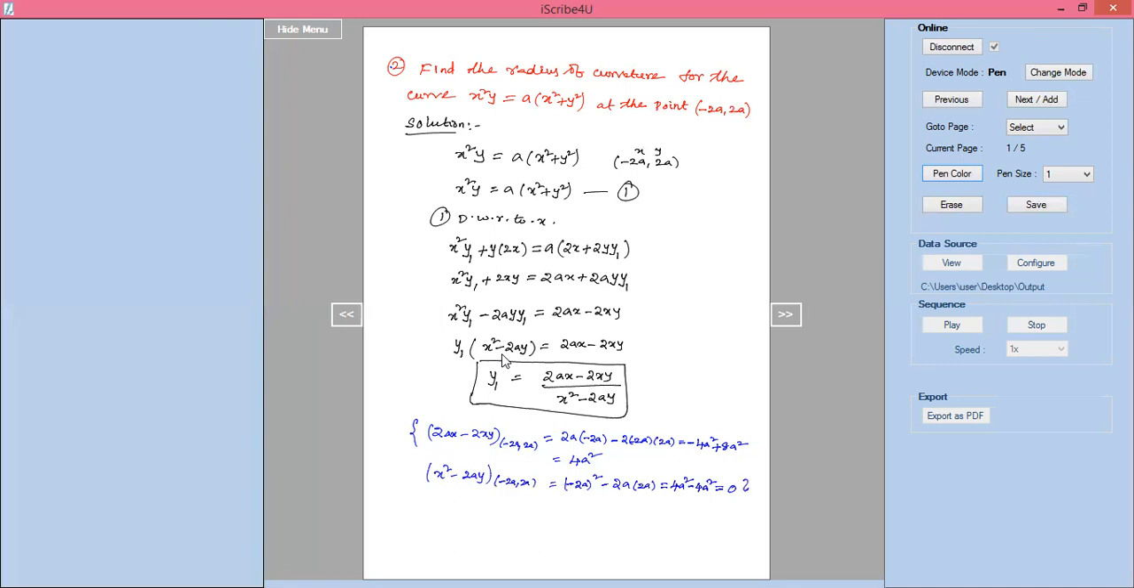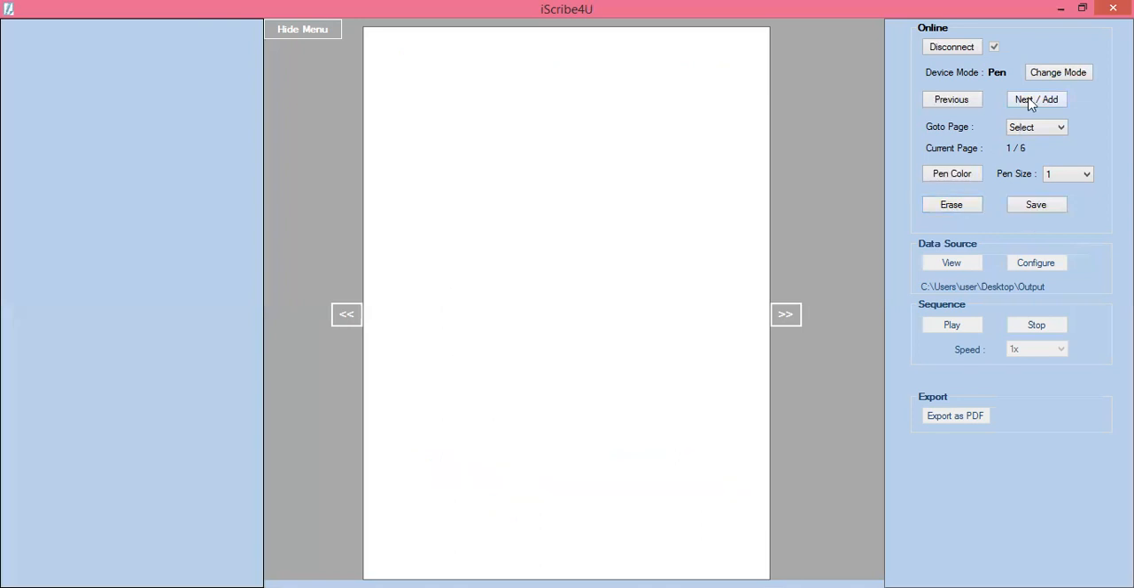Now we will substitute these values in y1. y1 equals, the first value we know is 4a square, divided by 0. So y1 equals infinity. The value of y1 is infinity.